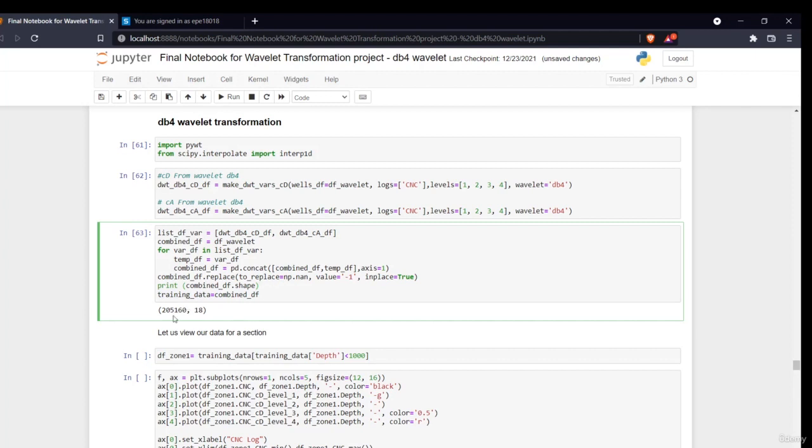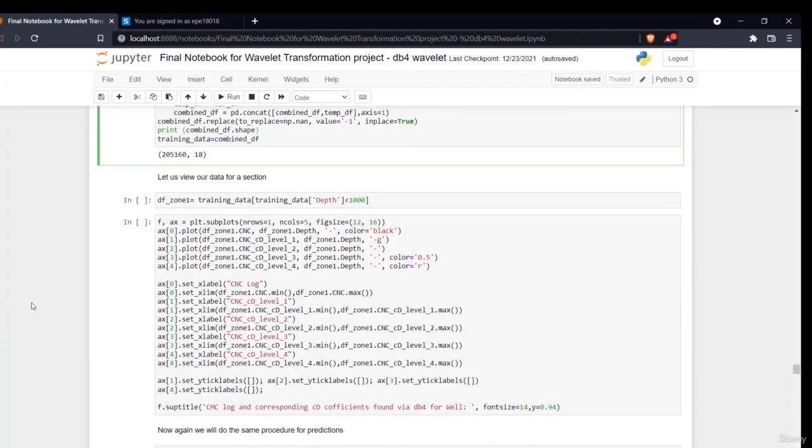Now if you'll see the shape, there are around 2,05,160 rows. As you can see, the wavelet transformation is done. From 20,000 rows, it has created around 2,05,160 rows. So this is what the transformation has done in around 18 columns.